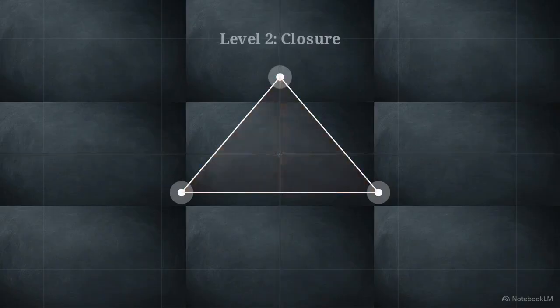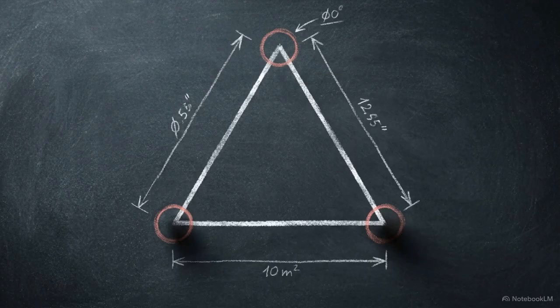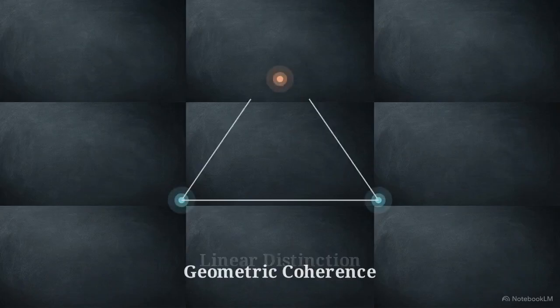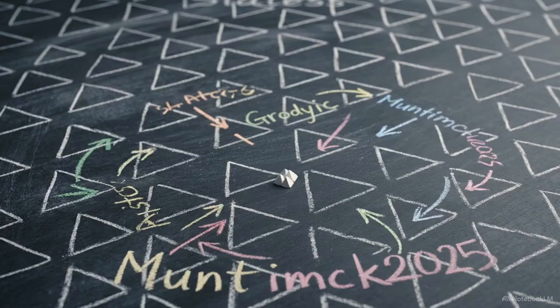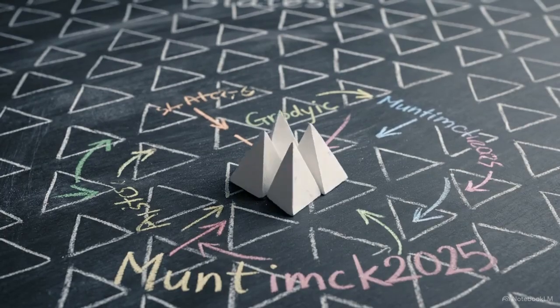A third point appears. Lines snap between them to form a closed triangular circuit. This marks the birth of coherence. In a triangle, every element relates directly to every other element, eliminating the loose ends of the line. Higher dimensions emerge out of algorithmic necessity.